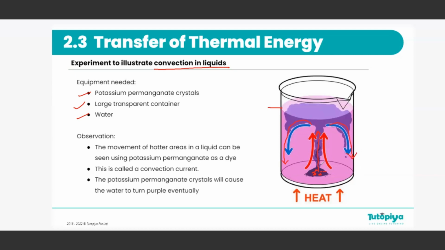This is a perfect illustration of the convection current. This is because when the water is heated from the bottom, the heated water rises up from the middle, and then the cool water at the top surface sinks down because of convection. And this can be seen through the spreading of this color. Of course, eventually, in about a minute or so, the entire beaker of water will turn purple.